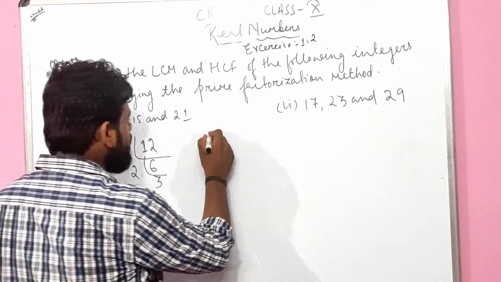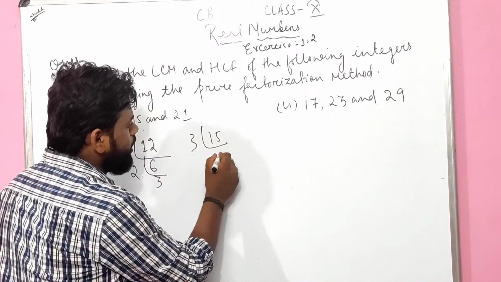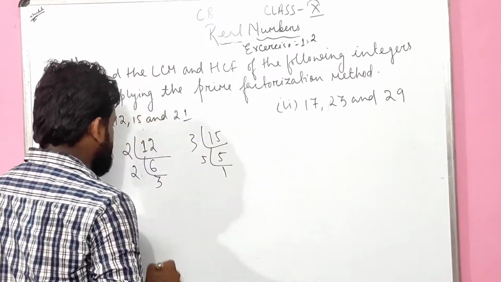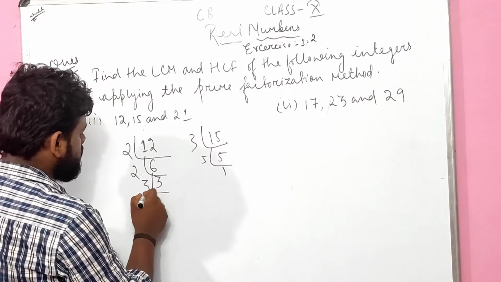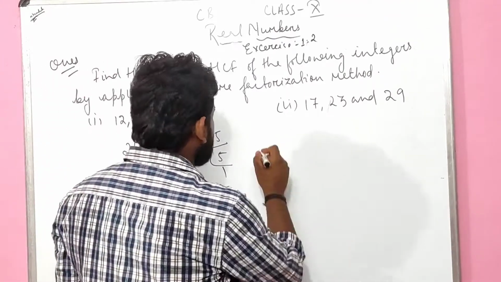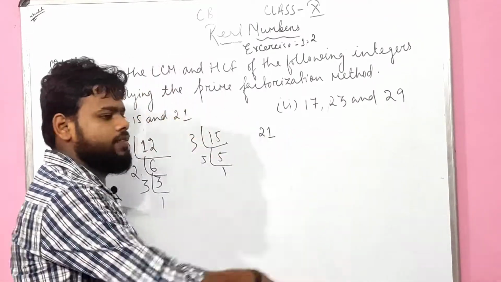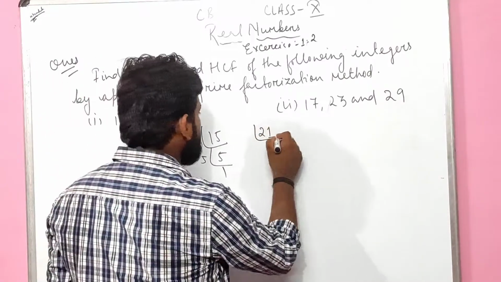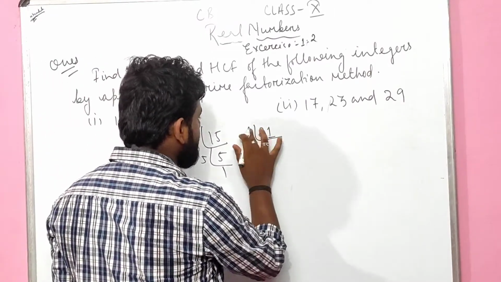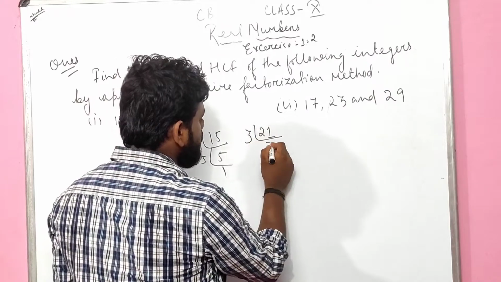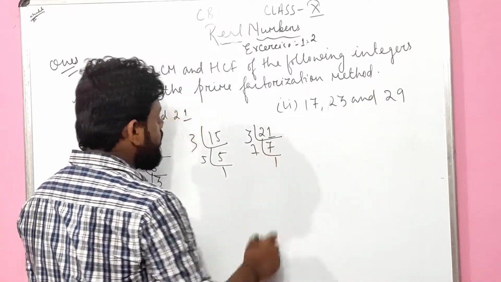Again 15: 3, 5, 5, 1. Then 21: 3, 7, then 7, 1.